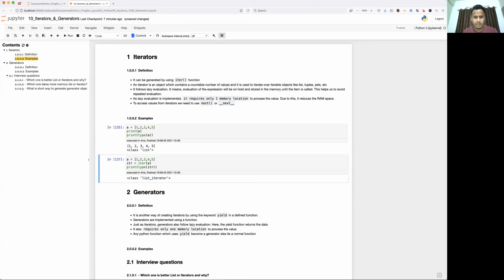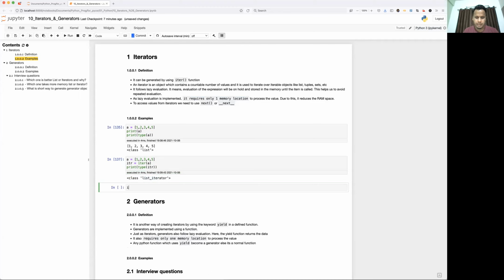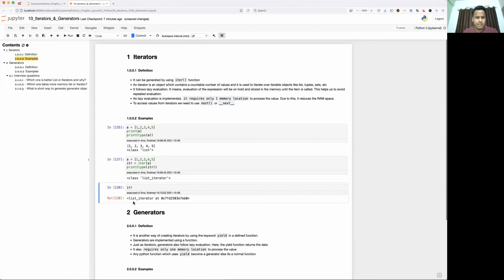Now, once the iterator is done, how can you access the elements? If you print just itr, see what it prints. It is printing list iterator at some memory location, right? It is just pointing that iterator object to some memory location. But how do we access its internal elements? As I mentioned here, to access internal elements, we have to use either the next function or the next attribute.